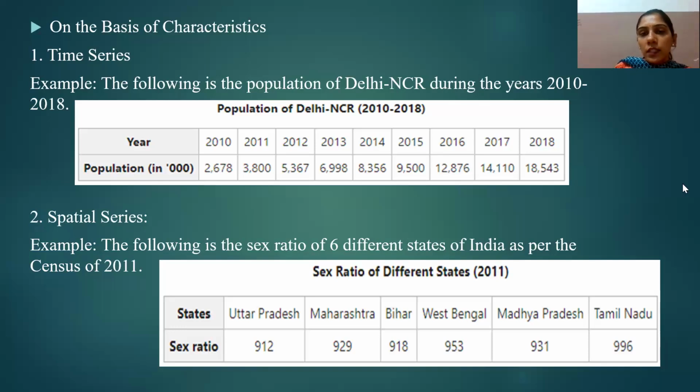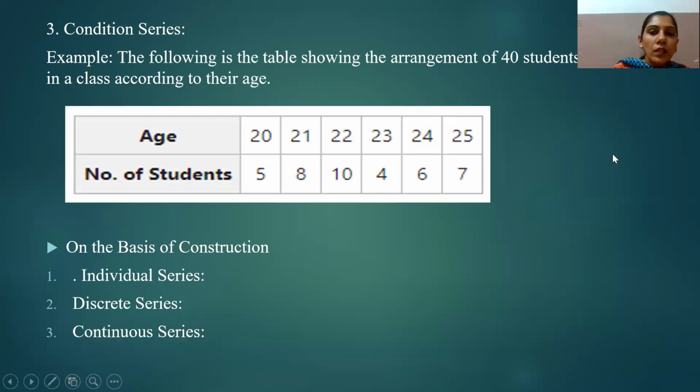Next, let's come to condition series. In condition series, if the data series is classified according to the changes occurring under a certain condition, then that type of series is called condition series.